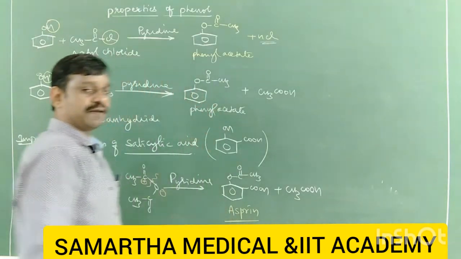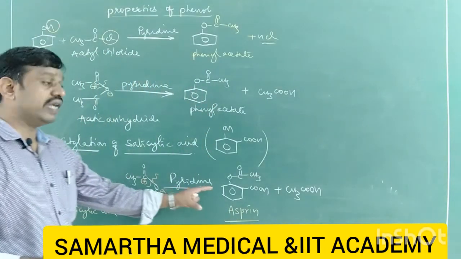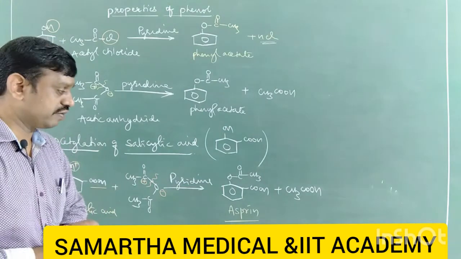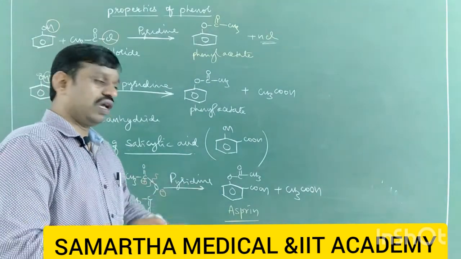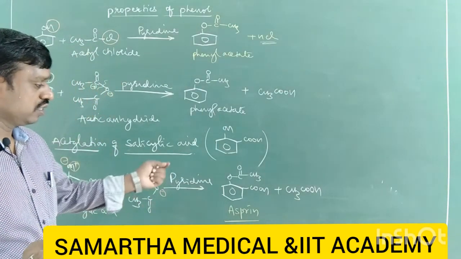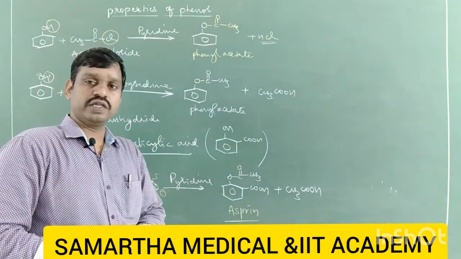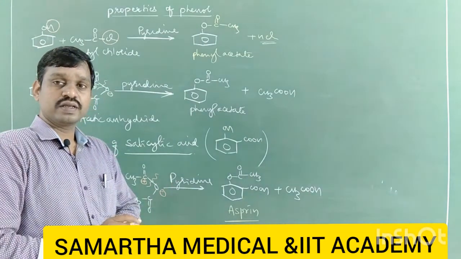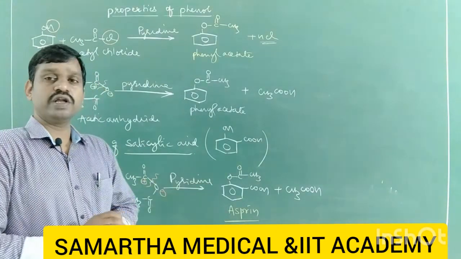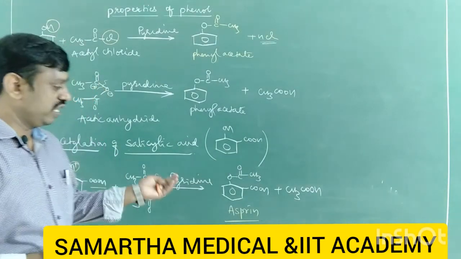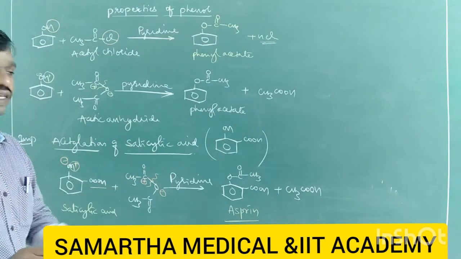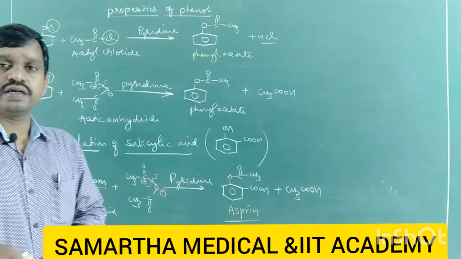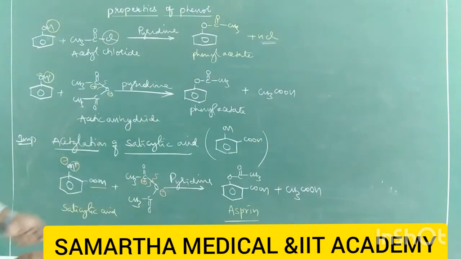This aspirin is an antipyretic as well as an analgesic drug. So this drug is used to reduce the body temperature and to reduce body pains. So it is an analgesic as well as an antipyretic drug, right? So this is acetylation of phenol. Take it down.